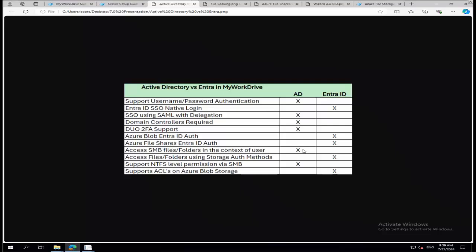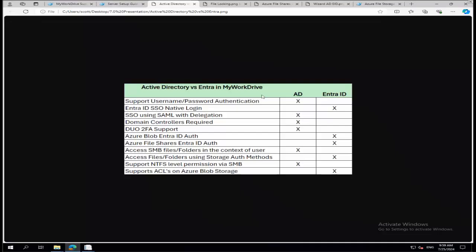The other important distinction is, I mentioned we now offer storage API connections to Azure Storage, Azure File Shares, and Azure Blob. There are some differences between what's available between Active Directory mode and Entra mode, essentially whether or not you're able to use Entra ID as an identity option or whether you have to give share level access or container level access with a SAS token or a connection string. And we'll get into the details on that as we go through the setup portion with Entra ID.